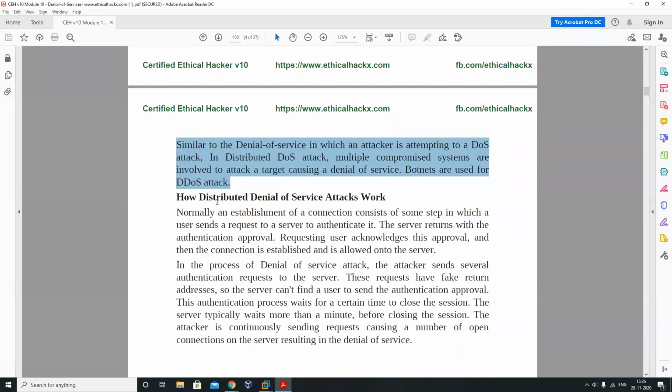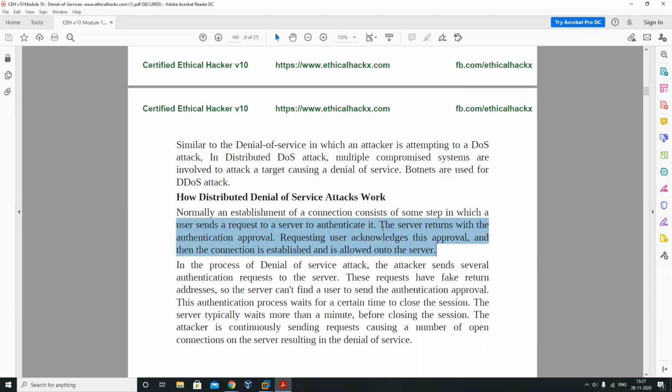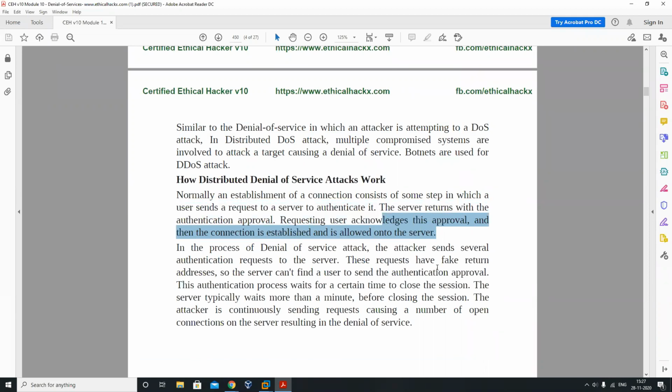If you see how the distributed denial of service works, that's the important part. Normally, when establishing a connection with any client host, it works on the TCP protocol. A user sends a request to the server to authenticate. This is the normal part. The server returns an authentication approval, requesting user acknowledgement, and then the connection is established. In a denial of service attack, the attacker sends several authentication requests to the server. An authentication request will be a simple client request.